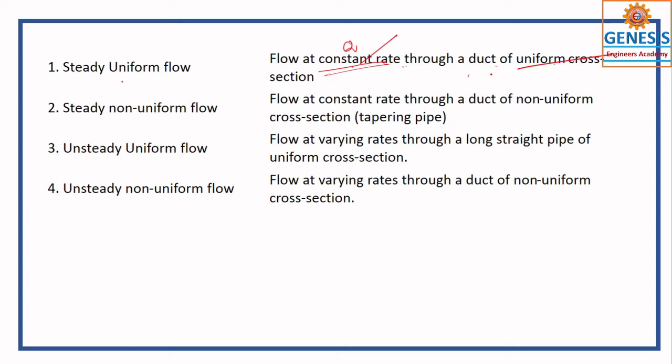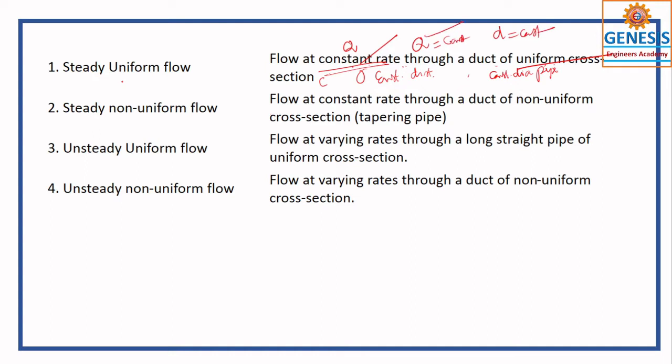You understand? So constant diameter pipe and constant discharge. That is Q is equal to constant and D is equal to constant.